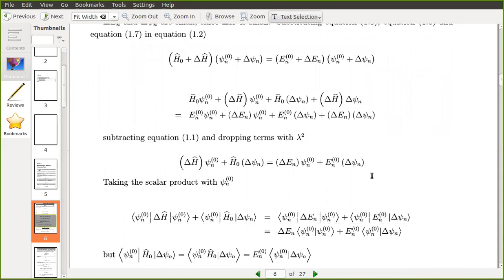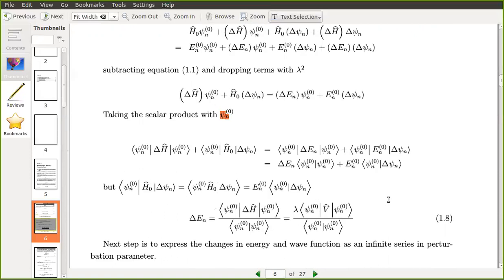Now take the scalar product with the psi n of 0. You write all these in the Dirac bra-ket notation. Then you multiply on the left by bra psi n of 0 on every term. Then you will get the equation like this.